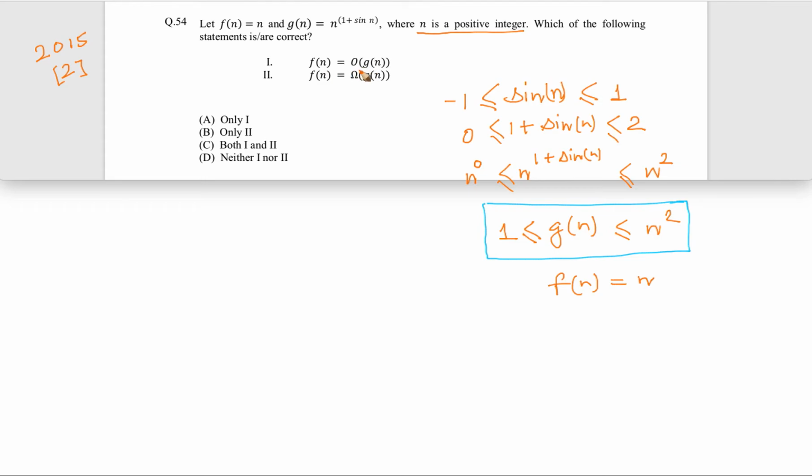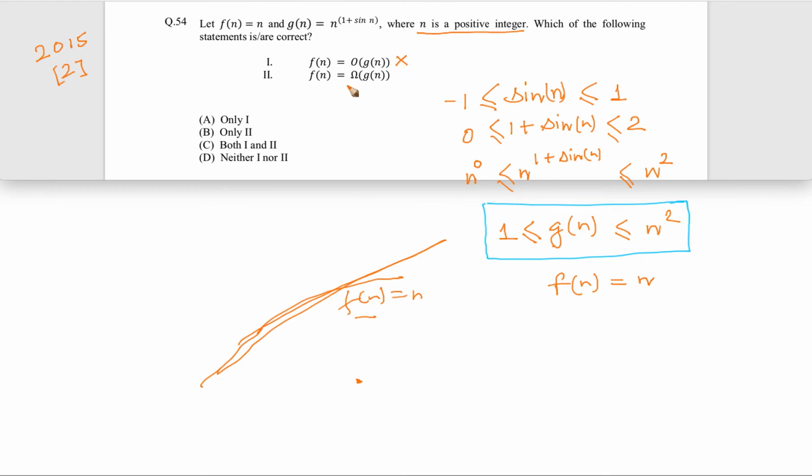F(n) is equal to O of G(n) is another way of saying that G(n) is an upper bound of F(n). Can you say that G(n) is always greater than or equal to F(n)? We cannot say that, because F(n) is always n, a linear function, but G(n) is sometimes even smaller than F(n). Sometimes it can become 1. So it is not the case that G(n) is always greater than or equal to F(n). That's why this statement is wrong.